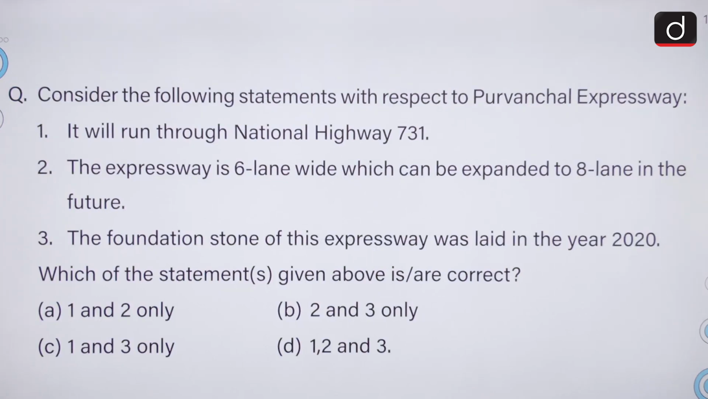It will run through National Highway 731. The expressway is 6-lane wide, which can be expanded to 8-lane in future, and the foundation stone of this expressway was laid in the year 2020. So we have to select the correct statement. The first statement is correct, that it will run through National Highway 731, and this expressway is 6-lane wide, which can be expanded to 8-lane in the future, if need be. The foundation stone was laid in the year 2018 and not 2020. So the correct answer to this question is option A, 1 and 2 only.